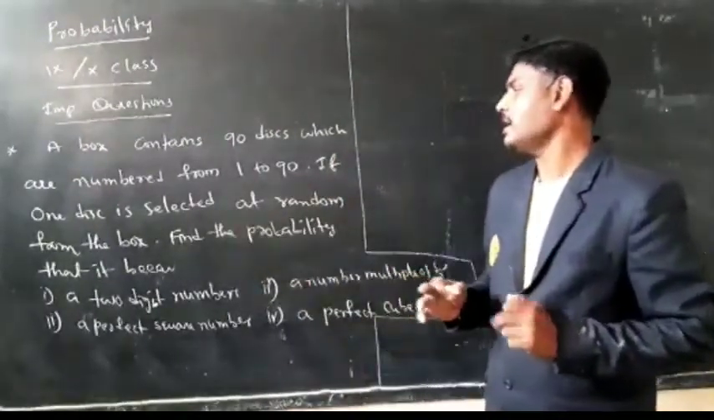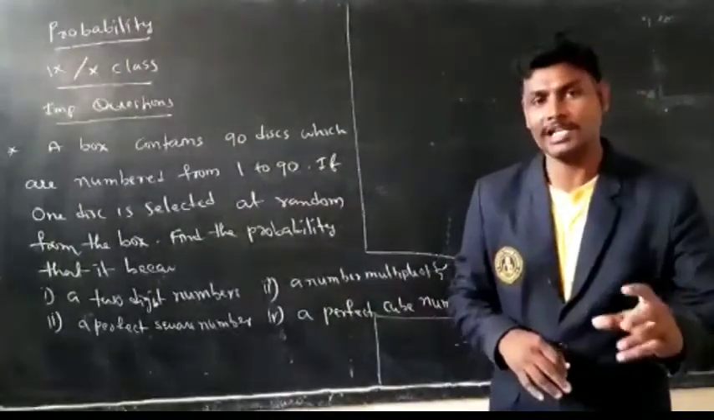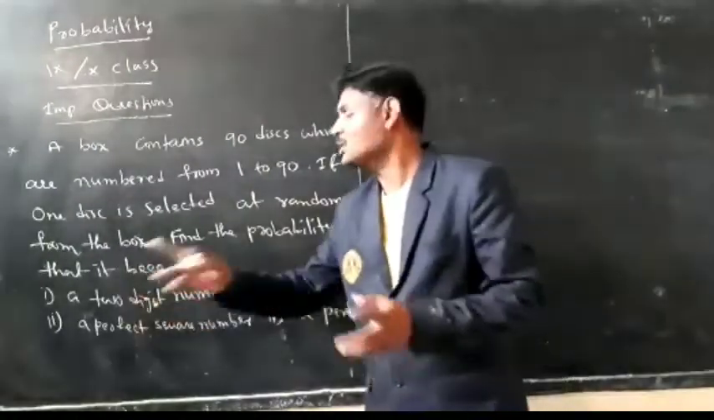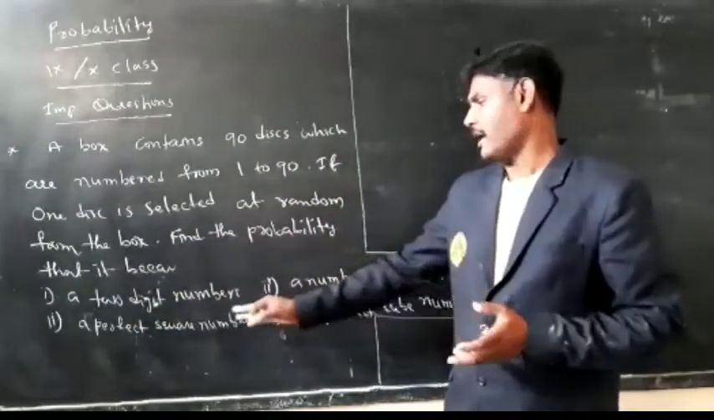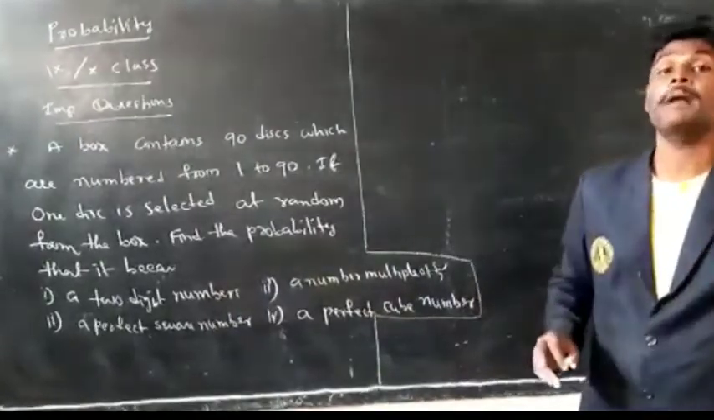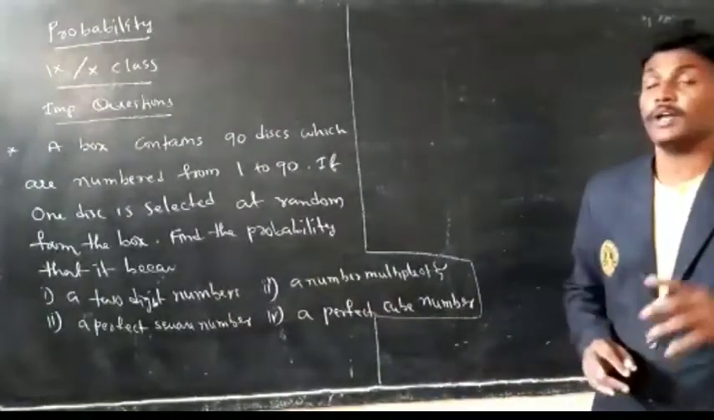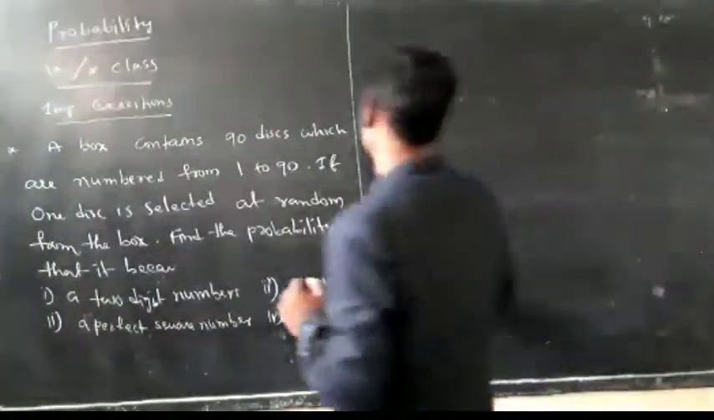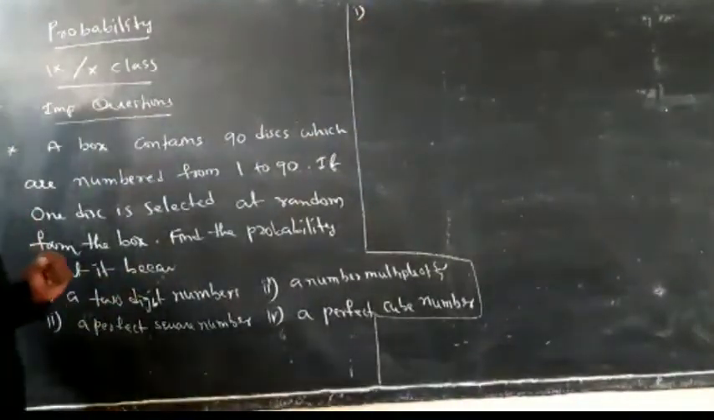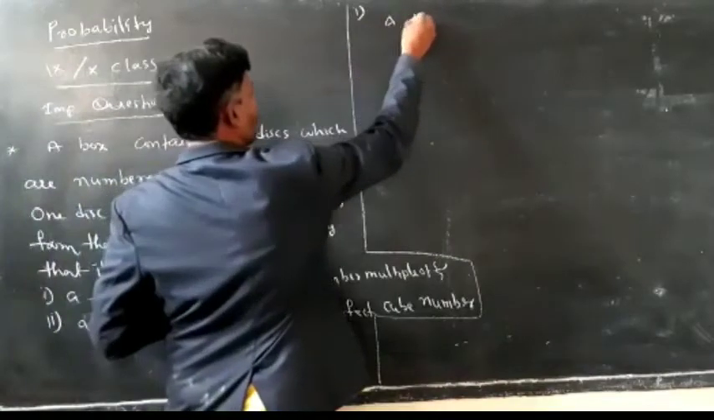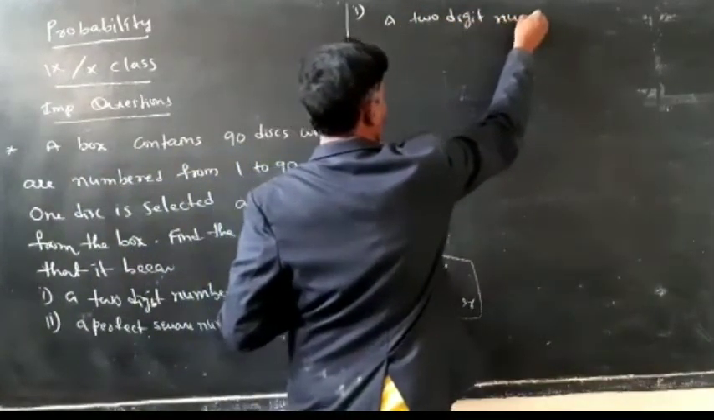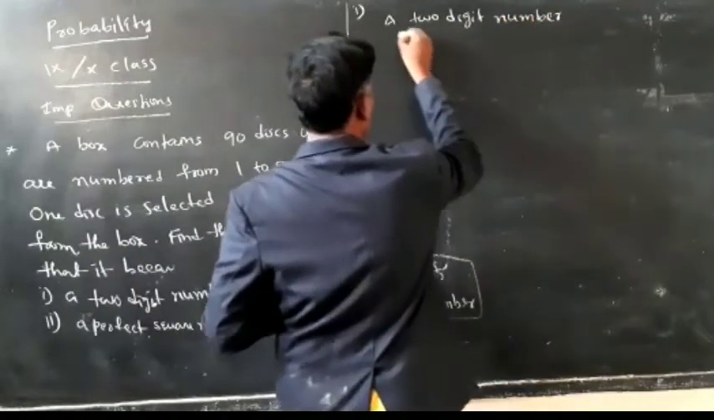One disc is selected randomly from the box. Then what is the probability to get a 2-digit number? And the second question: a perfect square number, a number multiple of 5, a perfect cube number. What is the first question here? A 2-digit number.